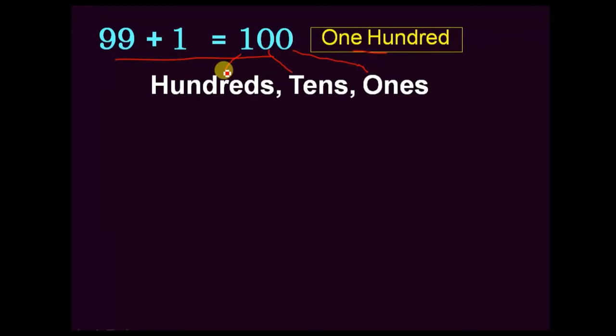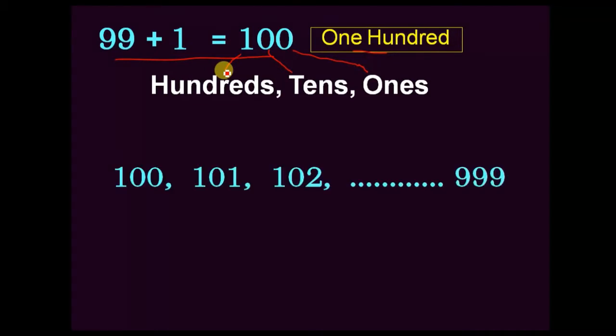This three place value numbers start from 100, 101, 102, and end with 999. So three place value numbers are 100, 101, 102, like that up to 999.